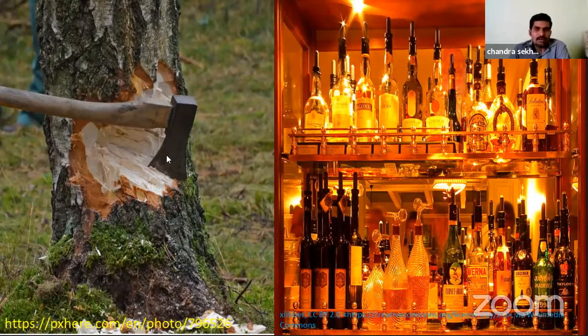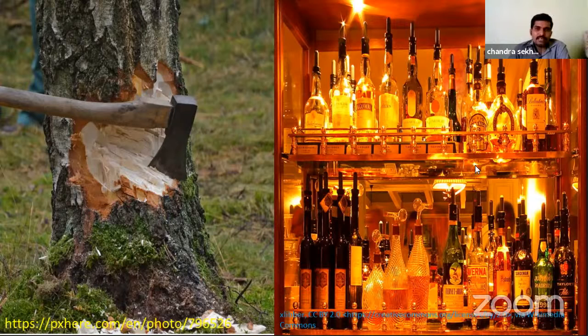This is the felling of trees. So the villagers should not be allowed to cut any tree in the village. If you cut all the trees in the village, they won't get rainfall. Whenever we have more green cover, only then will we get more rainfall. Otherwise, if you don't have trees, we won't get rains in the rainy season also. Trees help cool down the clouds. So where the green cover is more, in those regions we will get more rainfall. That's why not cutting any tree is also one of the preconditions.